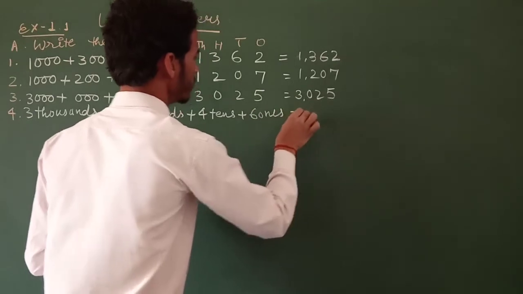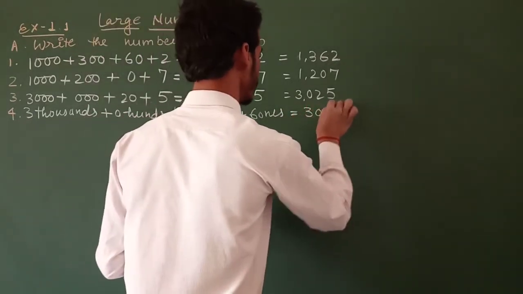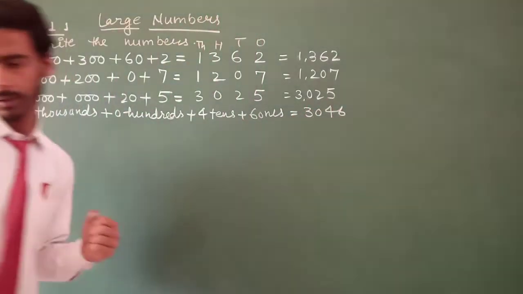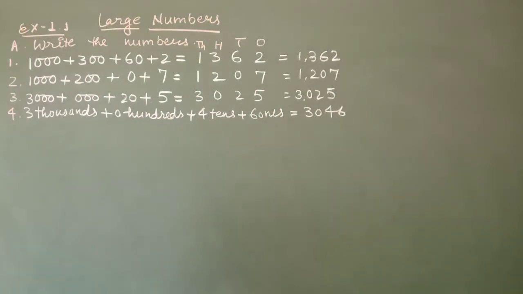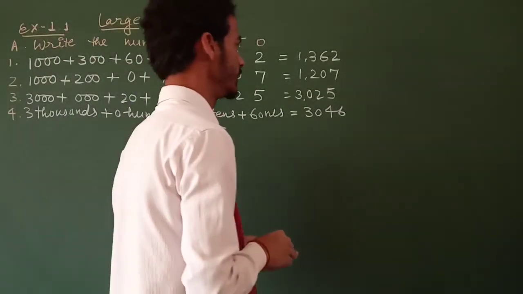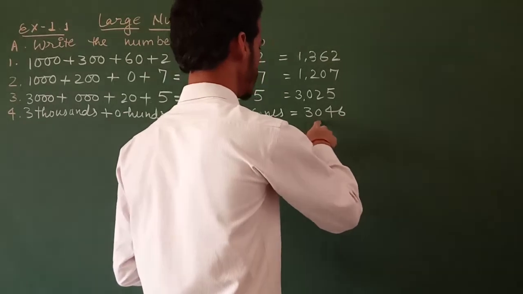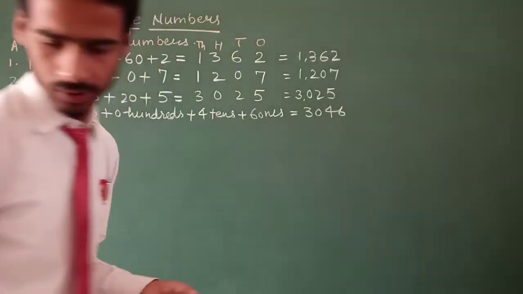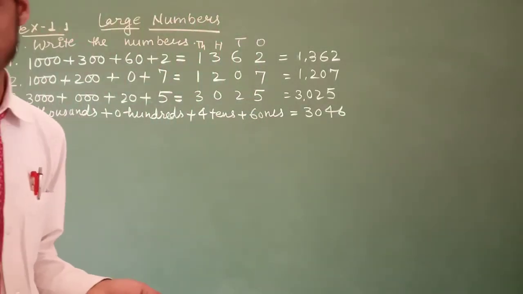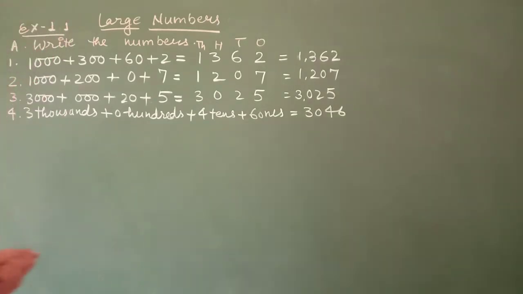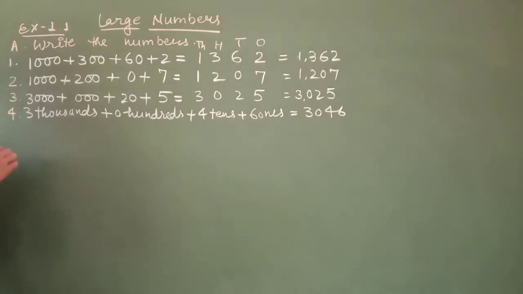The number is 3046. This is ones, that is 10, that is 100, and that is 1000. The number is 3046.